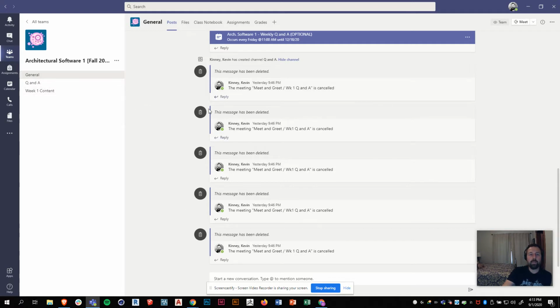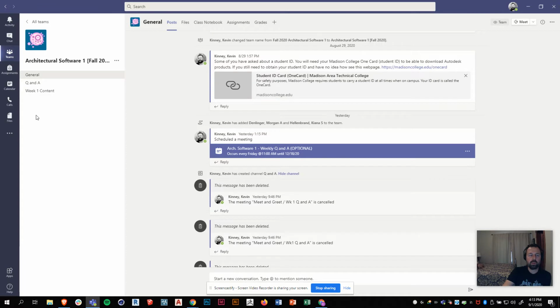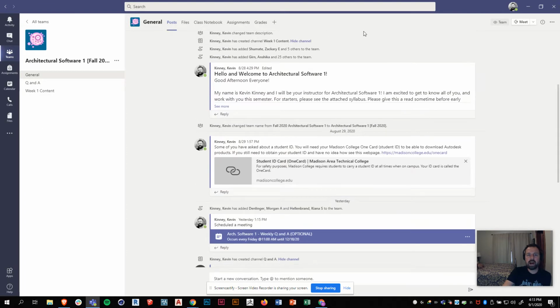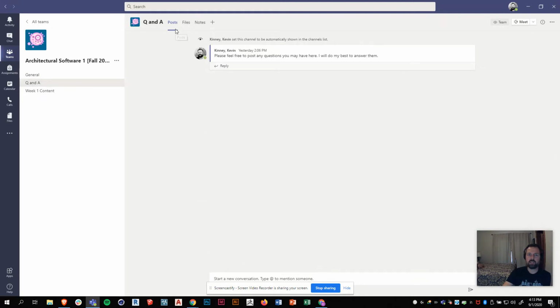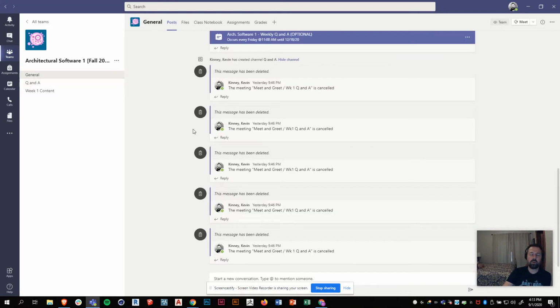So that's essentially what this is, almost just like a chat feed more than anything. Now, if I go up to the top, it says posts, files, class notebook, assignments, grades. You're only going to see this up here in the general channel. If I go to Q&A, now it just says posts, files, notes, plus. Okay, so I'm going to go back to the general.